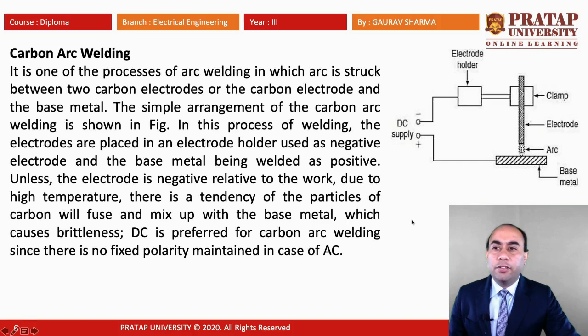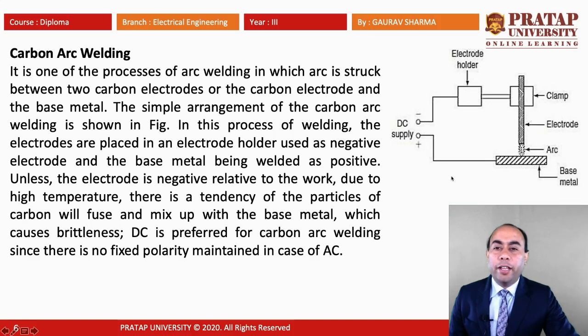Now first we are seeing carbon arc welding. It is a process of arc welding in which the arc is struck between two carbon electrodes, or between the carbon electrode and the base metal. The simple arrangement of carbon arc welding is shown in the figure. You can see here we have the electrode and the base metal, and the arc is produced between this carbon electrode and the base metal.